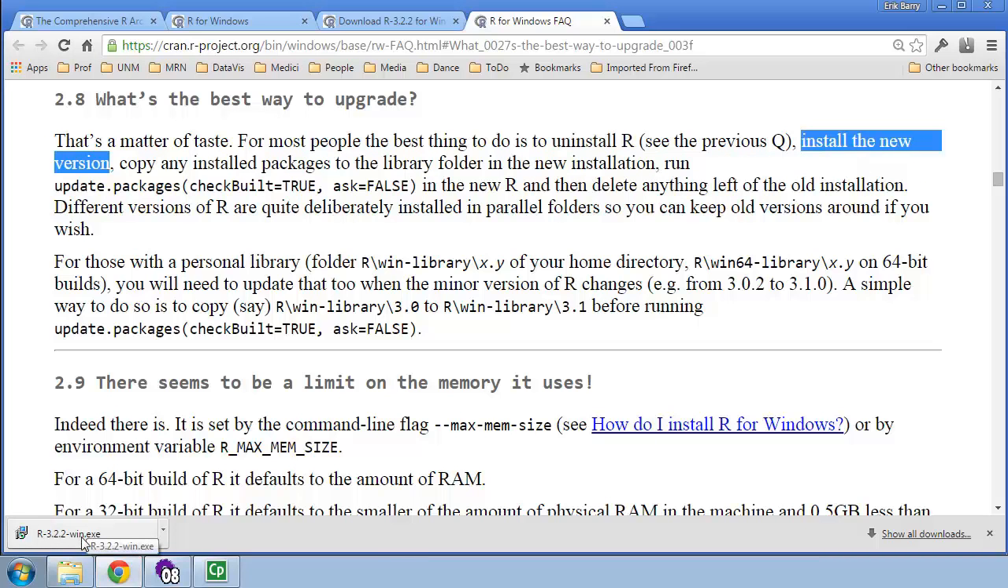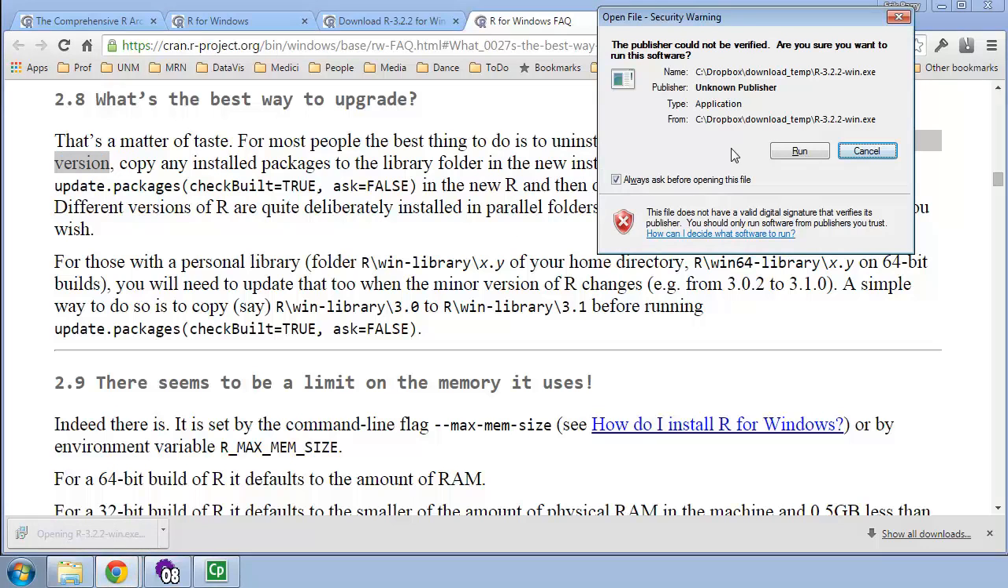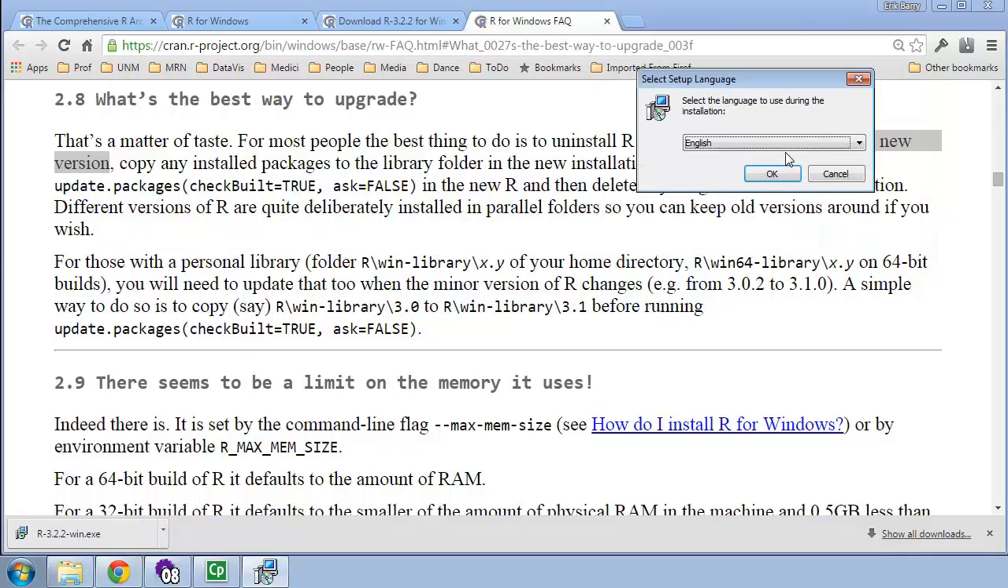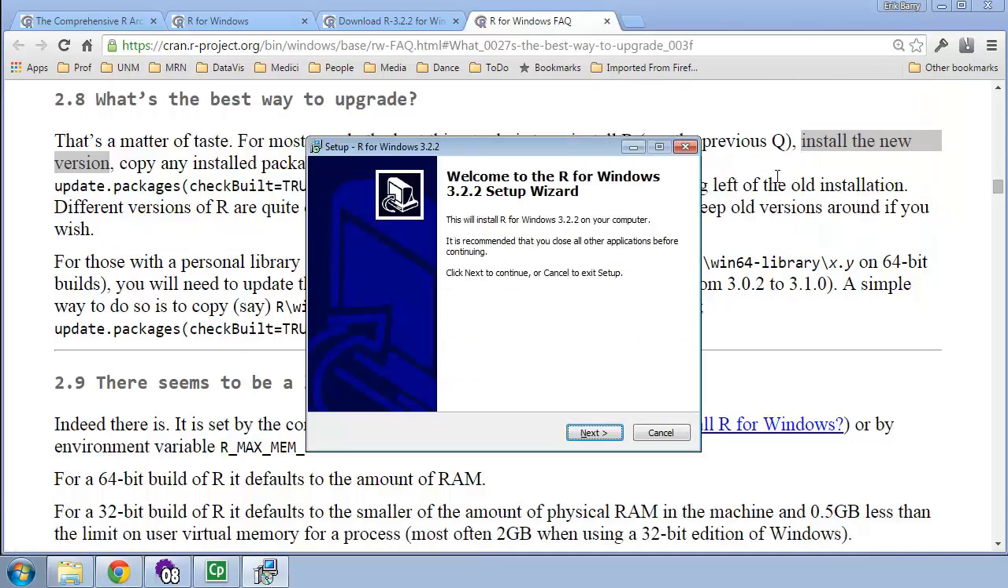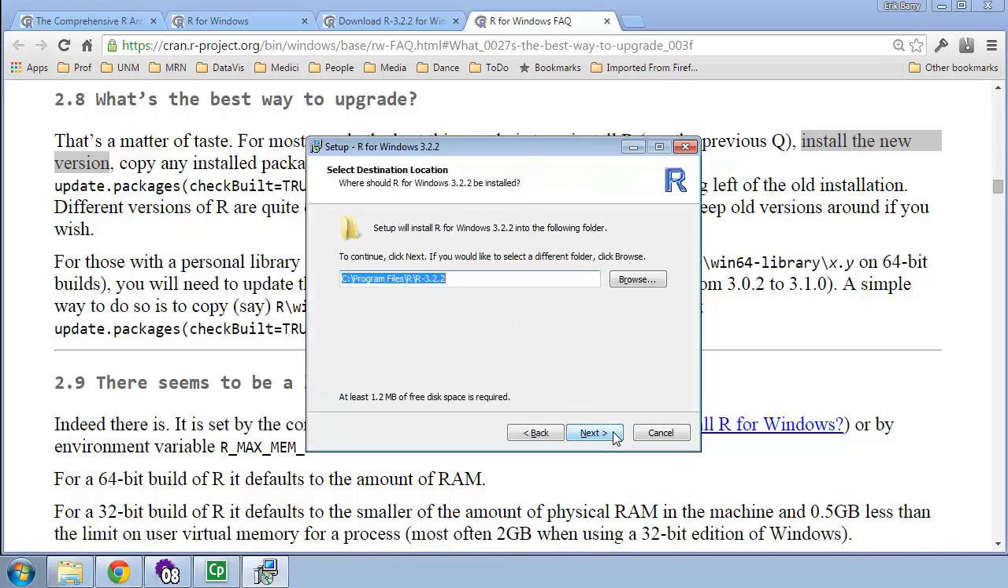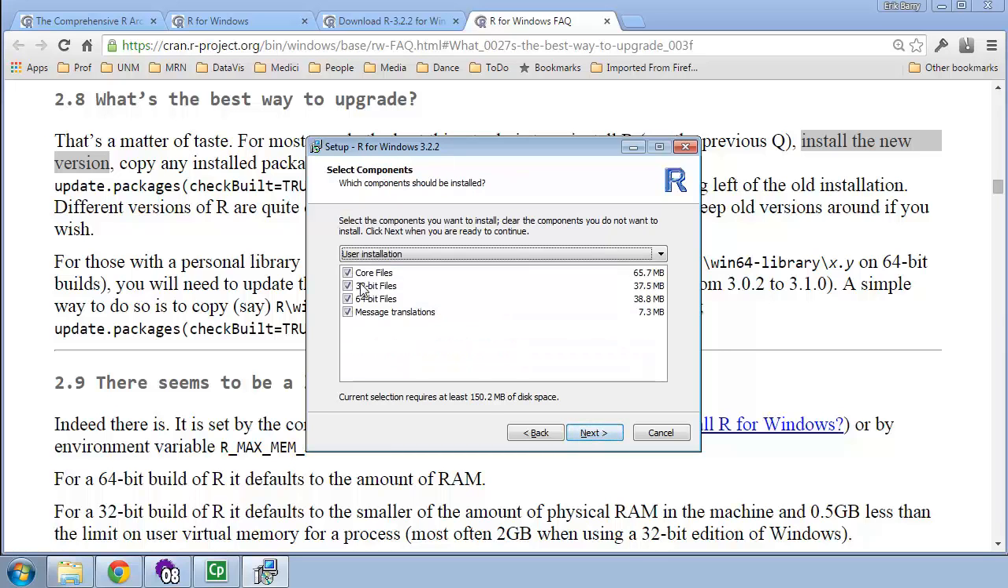So I'm going to click this executable down here. I saved it to my computer earlier. I'm going to run it. I'm going to accept English as the language. I'm going to accept the license agreement. It's going to put it in the appropriate folder, Program Files/R/R-3.2.2. And I'm going to accept the default here to install everything.